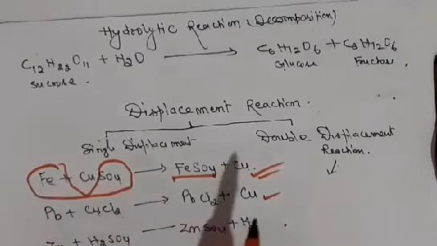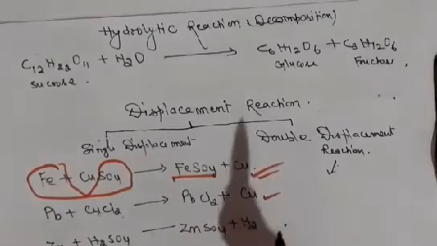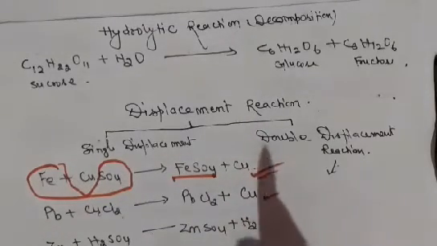This you will learn from the activity series. As you know, from top to bottom, the most reactive is potassium, then sodium, then calcium, then magnesium, aluminum, then zinc, iron, lead, hydrogen, copper, Ag.